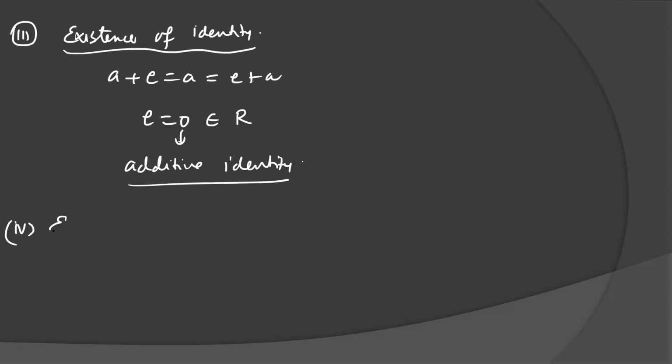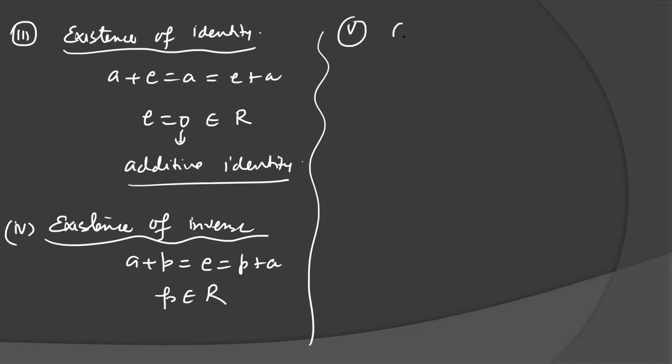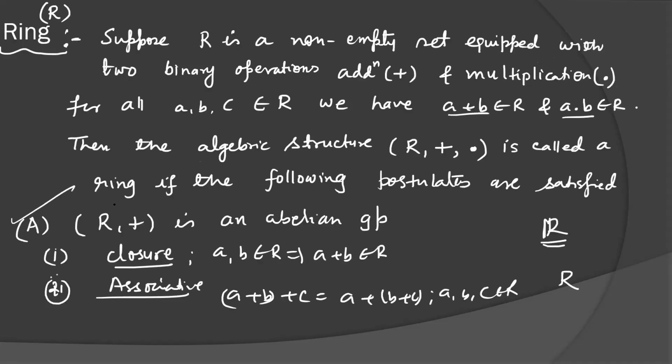Fourth, existence of inverse on binary operation addition: a plus b equal to b plus a equal to e, for every a belongs to R there exists b. And fifth, commutative, because I am claiming abelian group here: a plus b is equal to b plus a for a, b belongs to ring R. First, A, I have already discussed with the 5 properties.